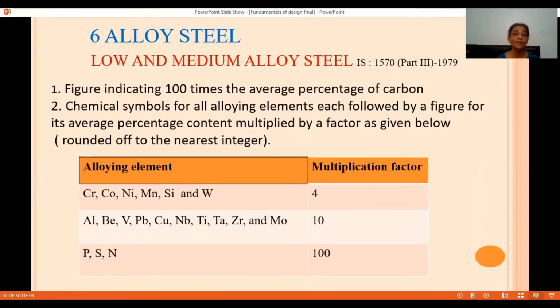So to get the percentage, we need to divide that value by the multiplication factor so that we will be getting the average percentage. So to get the percentage of chromium, cobalt, nickel, etc., we have to divide by 4. To get the percentage of aluminium, beryllium, vanadium, lead, we need to divide it by 10. And to get the average percentage of phosphorus, sulfur, and nitrogen, we have to divide it by 100.